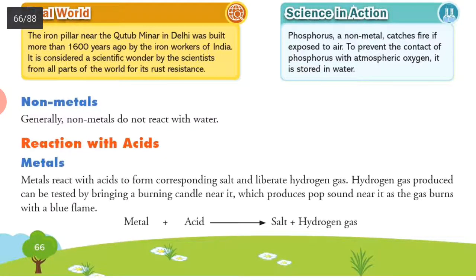Metals react with acids to form the corresponding salt and liberate hydrogen gas. Hydrogen gas produced can be tested by bringing a burning candle near it, which produces a pop sound as the gas burns with the flame. Metal plus acid gives salt and releases hydrogen gas.